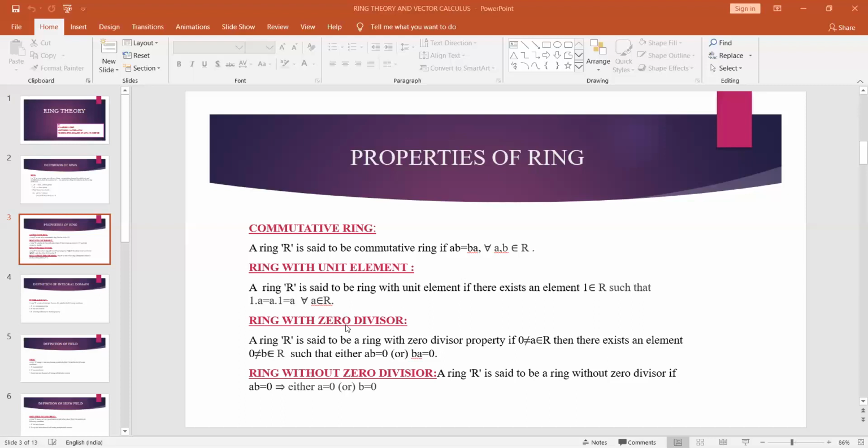Similarly, for the zero divisor property, we have to consider a non-zero element in R, then there exists a non-zero element in R such that the product is equal to 0. This we have to prove in the zero divisor property. And for the without zero divisor property, we have to consider ab = 0. This implies either a = 0 or b = 0. We have to prove either a = 0 or b = 0. So these are the properties of ring.